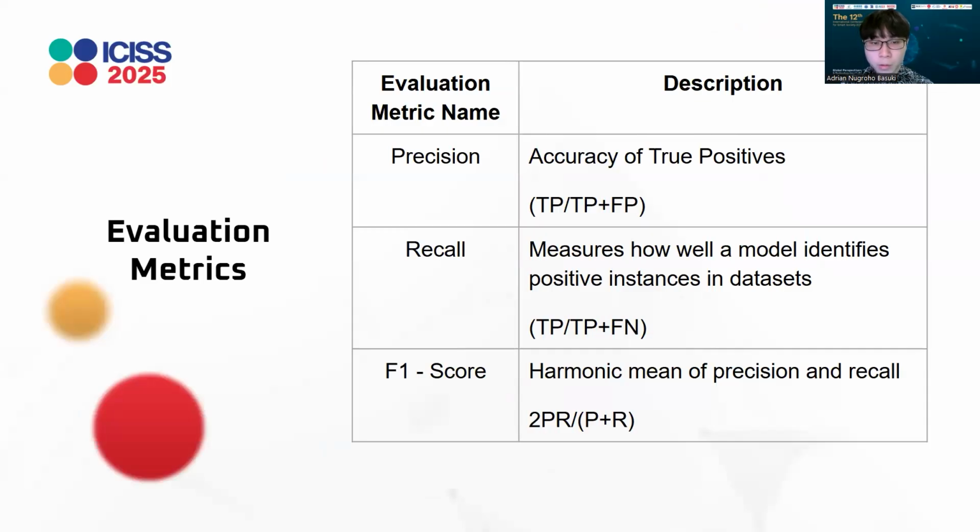Now we'll be moving on to the evaluation metrics. So first we have precision, which is the accuracy of true positives, as you can see. I've also provided the formula, which is true positives over the total of true positives and false positives. Next is the recall, which measures how well a model identifies positive instances in datasets. The formula is true positives over the total of true positives and false negatives. And lastly, from this list is F1 score, which is the harmonic mean of precision and recall.